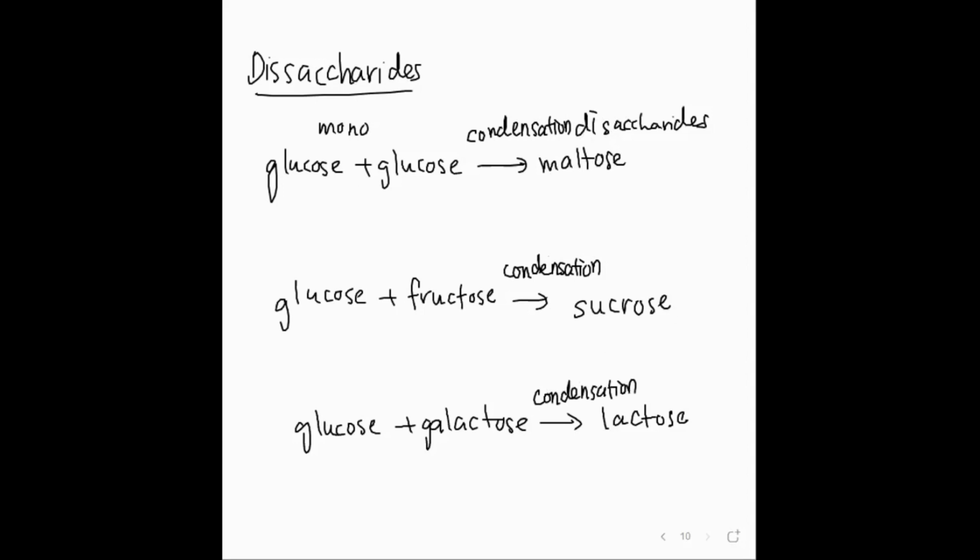这样如果我要把它分开嘞，可以，那个 equation 是 reversible 了，所以 maltose 可以回复变成 glucose 跟 glucose，sucrose 也是可以回复变成 glucose 跟 fructose，lactose 也是可以变成回去 glucose and galactose。The process name will be different. The process name will be called hydrolysis. Hydrolysis.